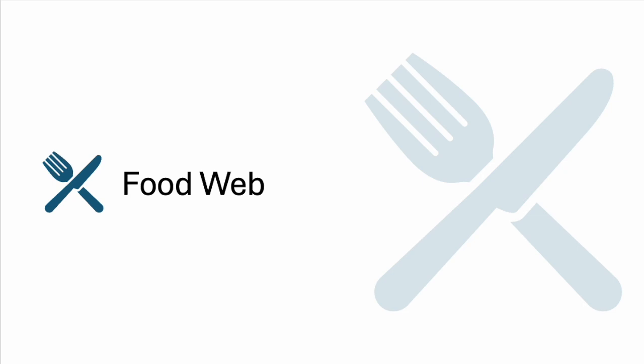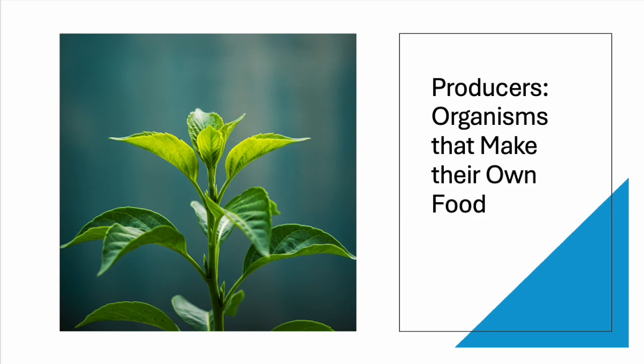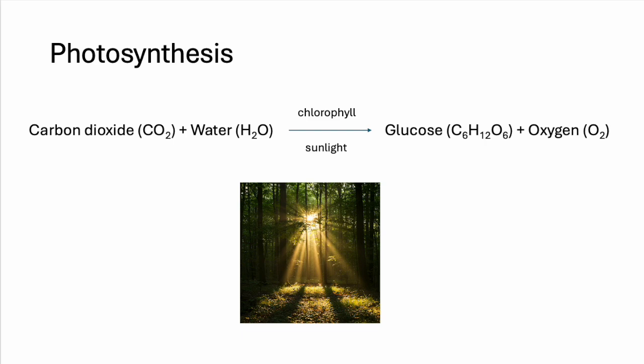Producers are organisms that can make their own food. They do this through a process called photosynthesis. Photosynthesis is a process that uses sunlight, water, and carbon dioxide with a special molecule called chlorophyll to make glucose, a type of sugar that plants use for energy. A byproduct of this process is oxygen gas.